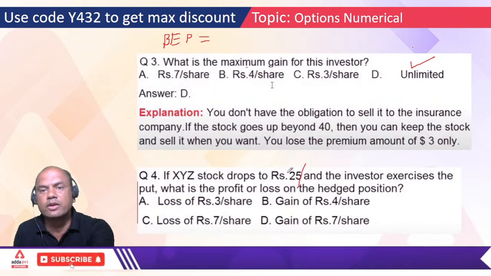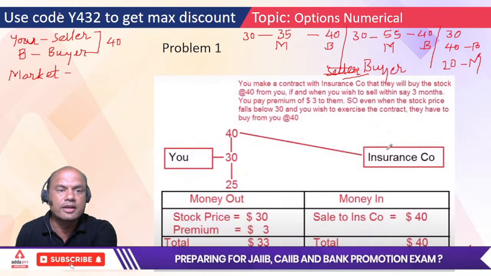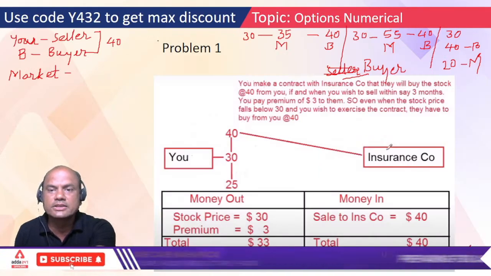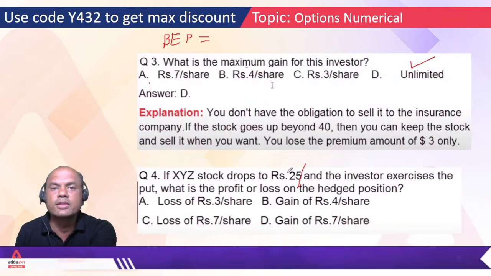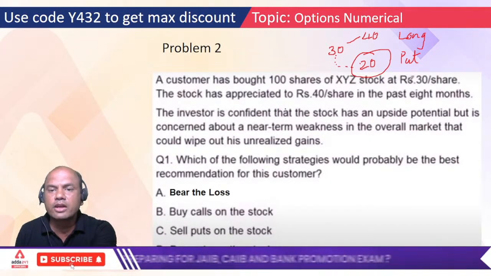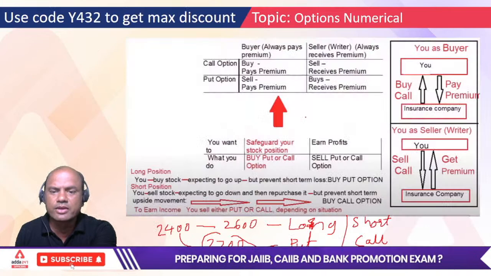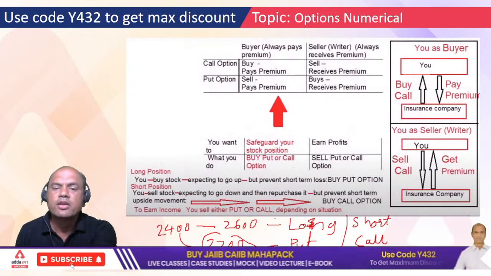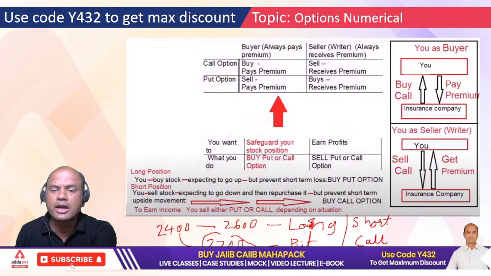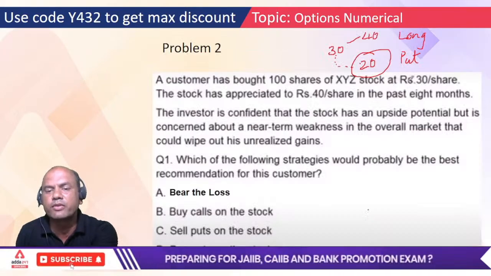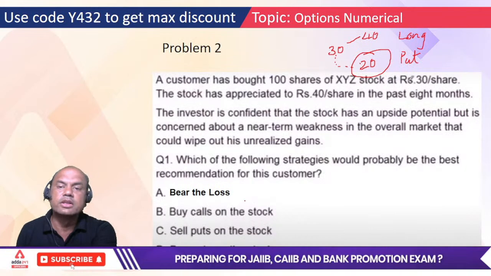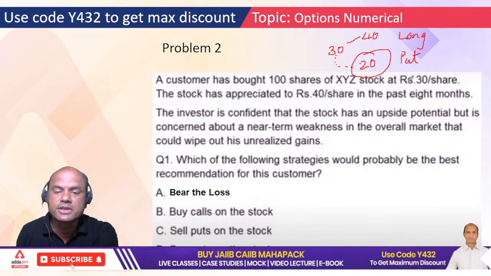Always. What did I tell you earlier? I suggested you, whenever you are in a long position, always buy put. Whenever you are in a short position, it was somewhere over here. See this. Whenever you are in a long position, buy put. Whenever you are in a short position, buy call. Keep this logic very clear. So you'll suggest him to buy put, option D.